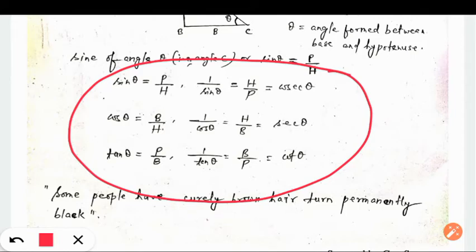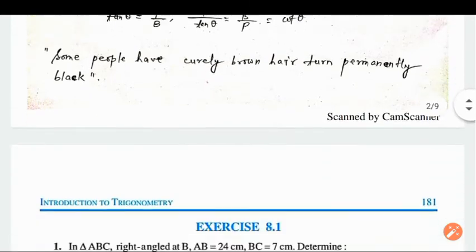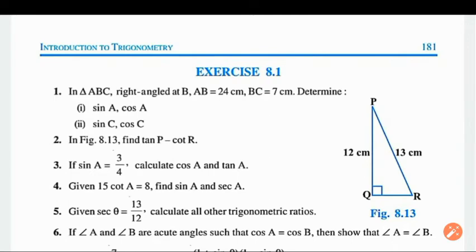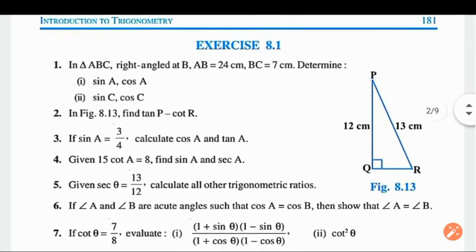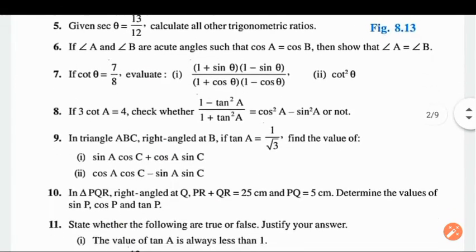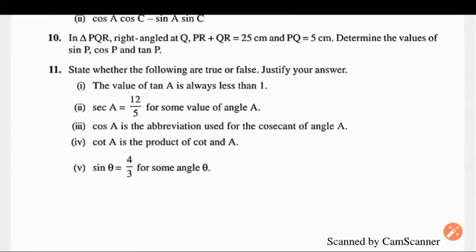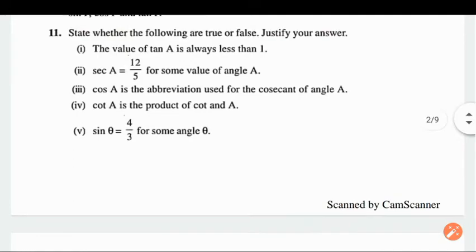So with the help of this information, whatever I taught you right now about trigonometrical ratios, we are going to solve one exercise. Let me show you the exercise from NCERT chapter 8. How many questions do we have in this exercise? Exercise 8.1. So overall we have 11 questions, right? We are going to solve these 11 questions one by one.